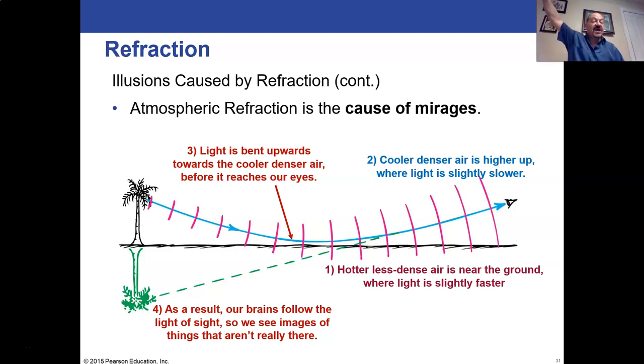It's really just the image of the sky, that light coming down to the ground and refracting back up to our eyes, and our eyes just assume it's coming from a straight line that happens to be below the sand, and we think we see blue pools of water on the sand, when in fact we're just seeing the blue sky that has been refracted.